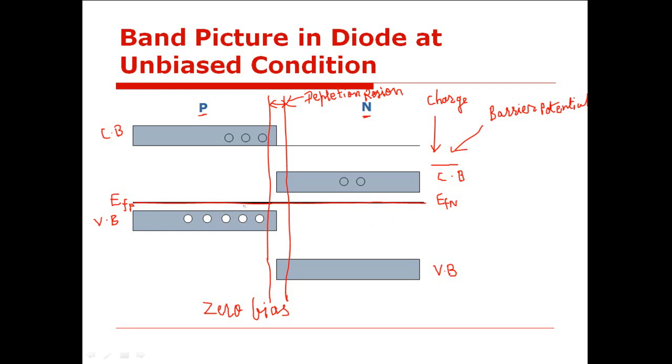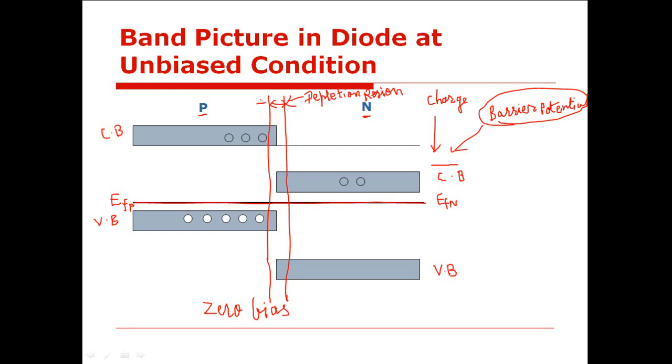But once the initial diffusion of charge carriers takes place, the barrier potential is developed near the depletion region.